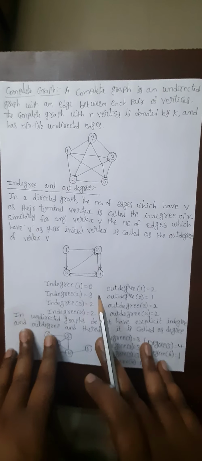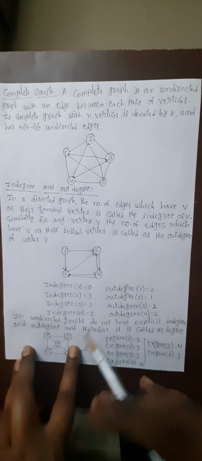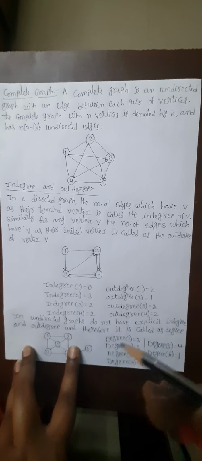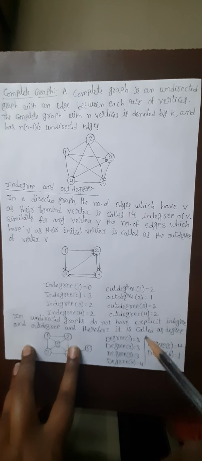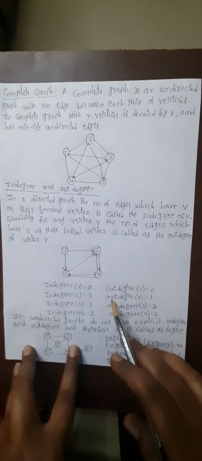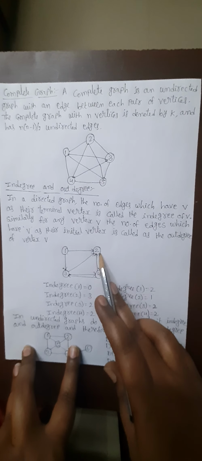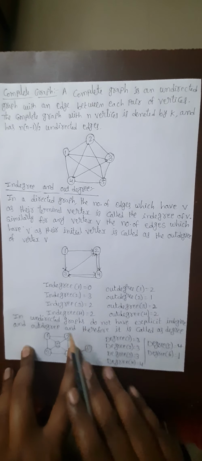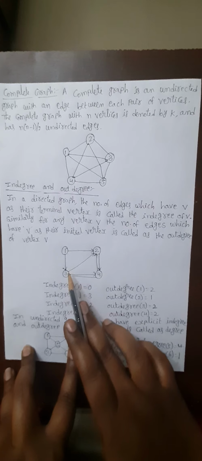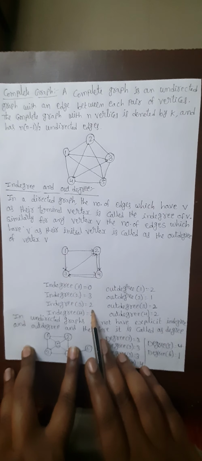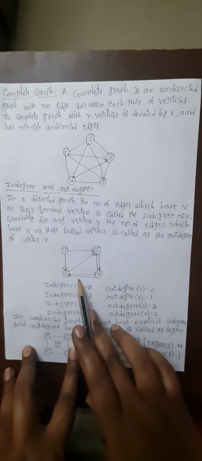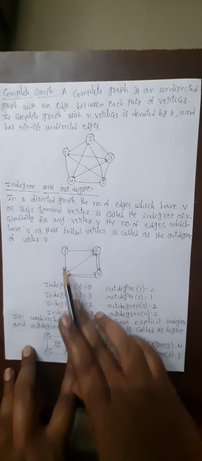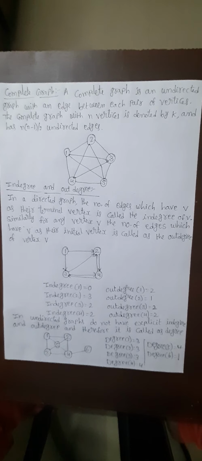That is, we can say in degree means input, out degree means output from that particular vertex when it is going out. Whereas in degree means we are getting input from the different vertices. See here, the out degree of 2 means it contains only one direction, so it is 1. And if we take the in degree of 3, from 3 to 2 as well as 3 to 4, so it is 2. And the out degree of 3 is from 4 to 3 as well as 1 to 3. This is the directed graph.